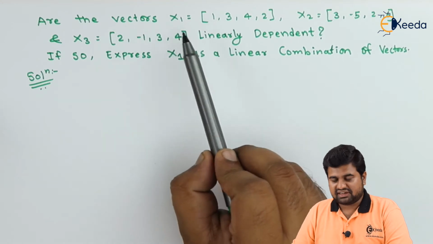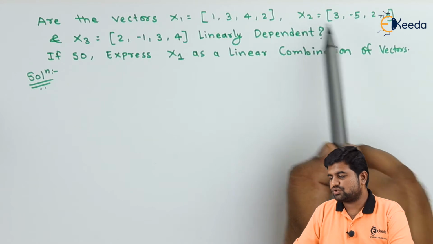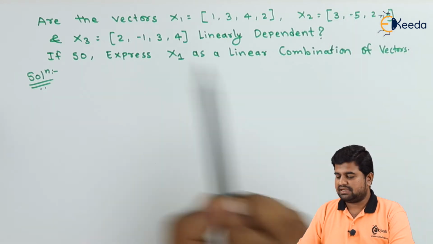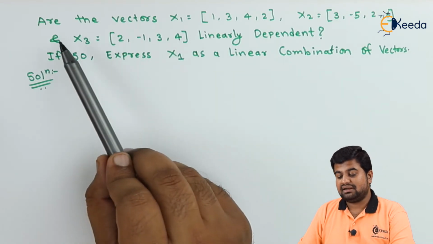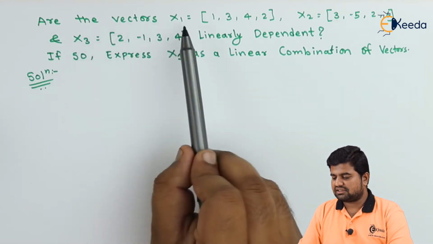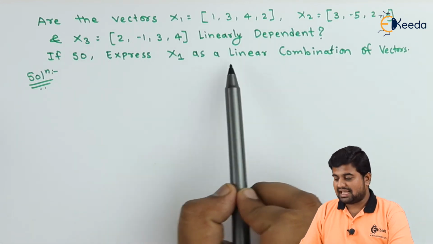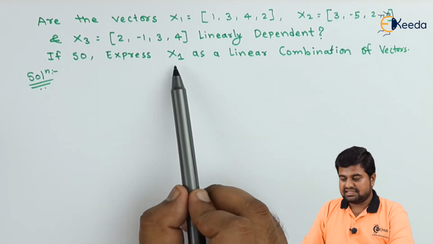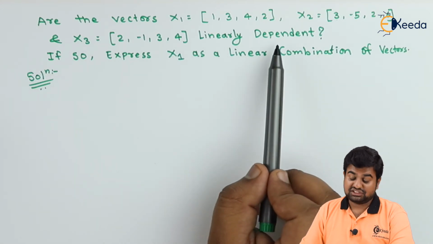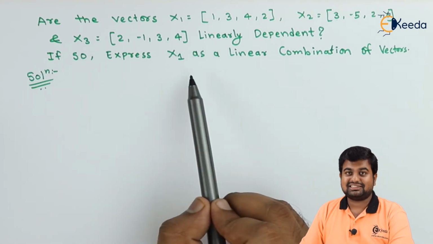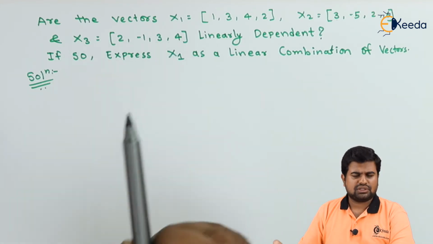We have got three vectors of order 4: x1 as 1 2 3 4, four elements, x2 as 3 minus 5 2 6, four elements, x3 as 2 minus 1 3 4. We are supposed to find, are these vectors x1, x2, x3 linearly dependent? If so, then express x1 as a linear combination of vectors. That means if these vectors are linearly dependent on each other, then we are supposed to express x1 in the form of addition and multiplication of x2 and x3. So let us find out.